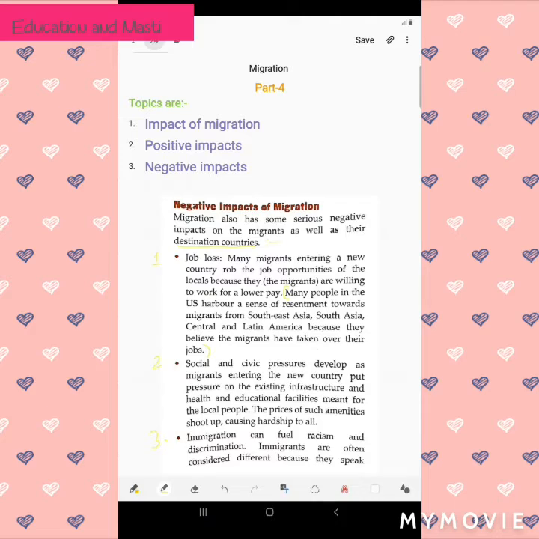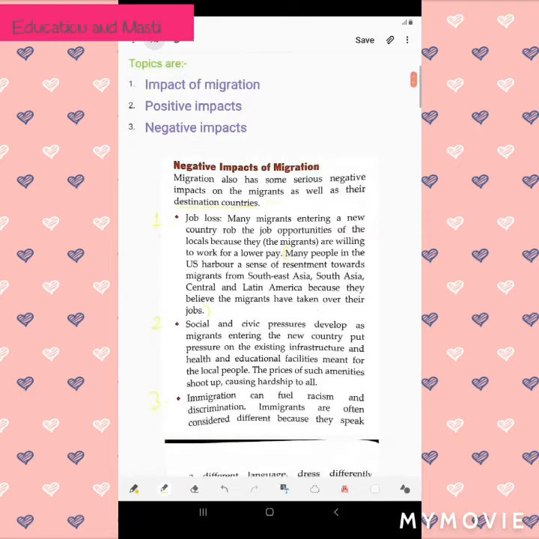Second is social and civic pressure. Social and civic pressures develop as migrants entering the new country put pressure on the existing infrastructure and health and educational facilities meant for the local people. If we are entering a new country, state or city, we are putting pressure on the government, as we are using up the resources provided to the local people of that area. The prices of such amenities shoot up, causing hardship to all.